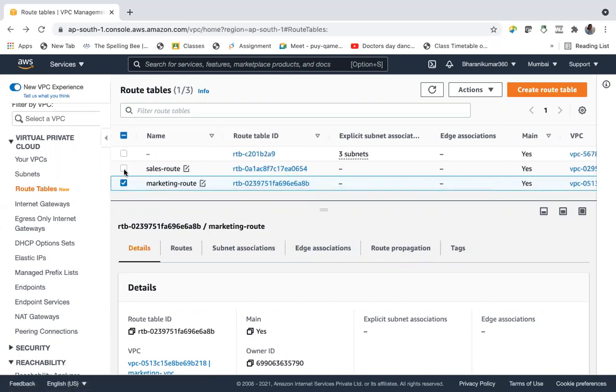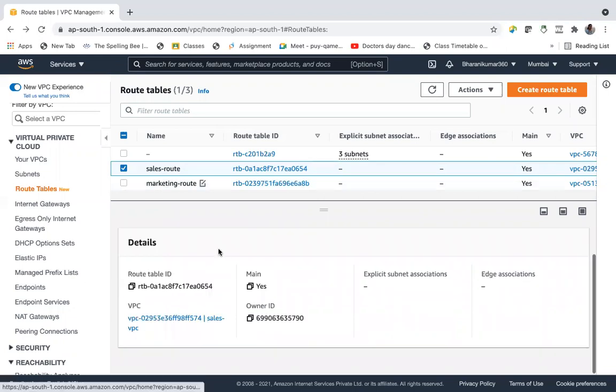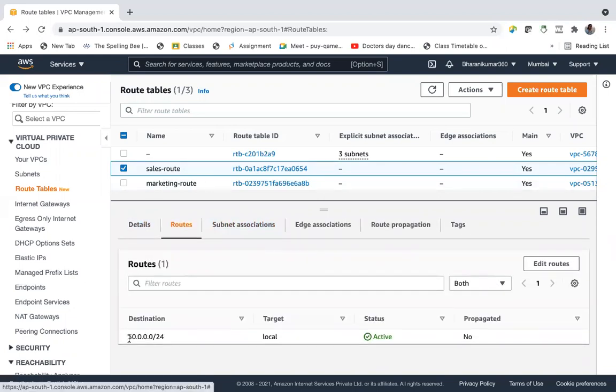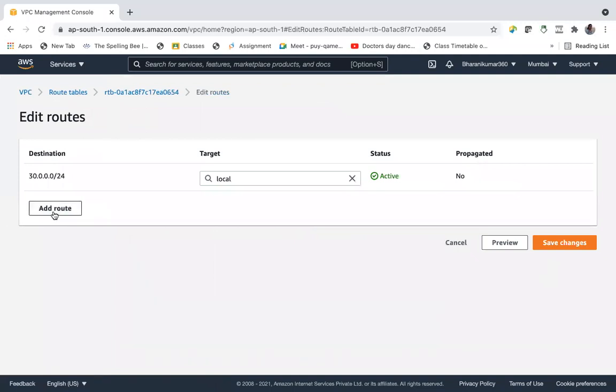Already we can see this is the sales route table and its routes. I have the local route, but I want my route table to route not only within this VPC. Now I can also add the marketing VPC CIDR range. Why? Because there is a peering connection. So edit routes. Whether you have a peering connection or any other connection, NAT gateways, NAT instances, whatever it is, routes are very important.